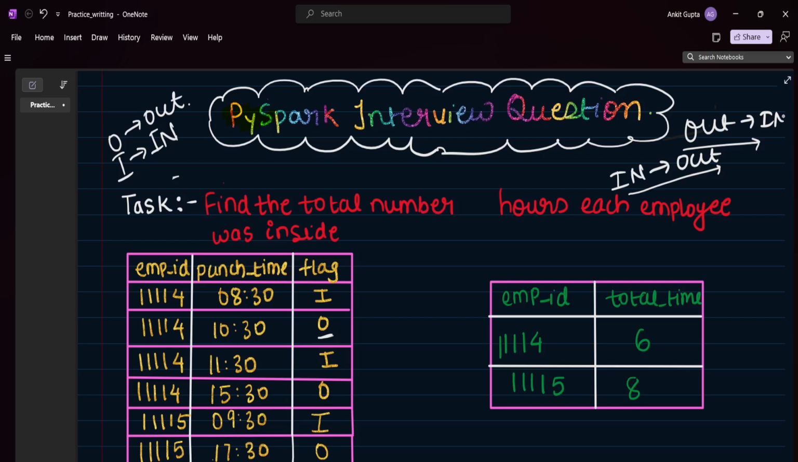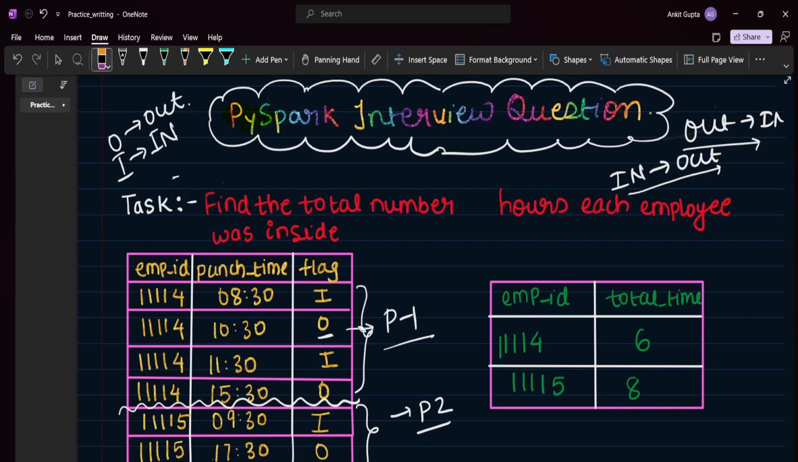This we know. So what if we sort this data in ascending order of punch time? Then we will get in, out, in, out, in, out, right? And since we need to find this at the employee ID level, we can use a window function and partition the data. So this is partition 1 and this is partition 2. Then for each record, we can find the in time corresponding to each out time.